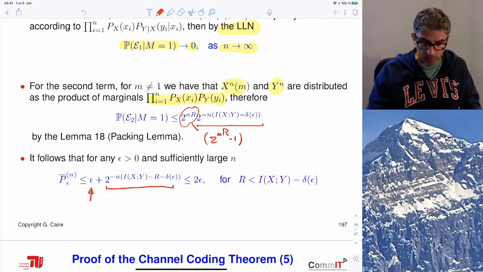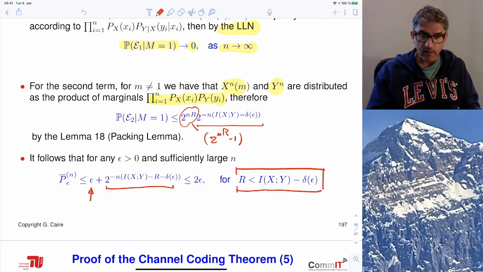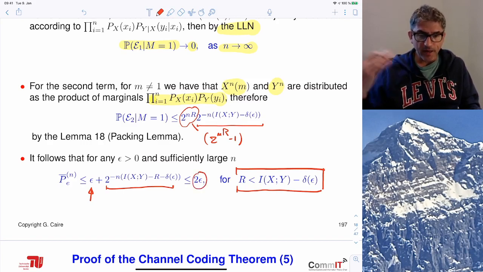This exponential bound can also be made smaller than epsilon for sufficiently large n whenever the rate satisfies this inequality, because it means that the exponent is negative, and therefore if I let n be large, I can make this exponential as small as I want. So overall, we conclude that the probability of error can be made smaller than 2 epsilon, where epsilon is an arbitrary quantity, so as small as I want, for sufficiently large n.